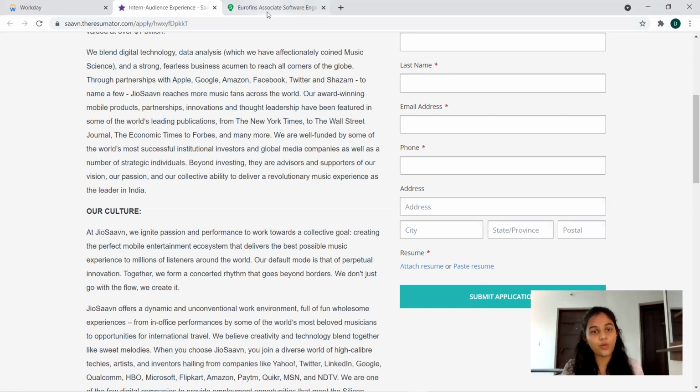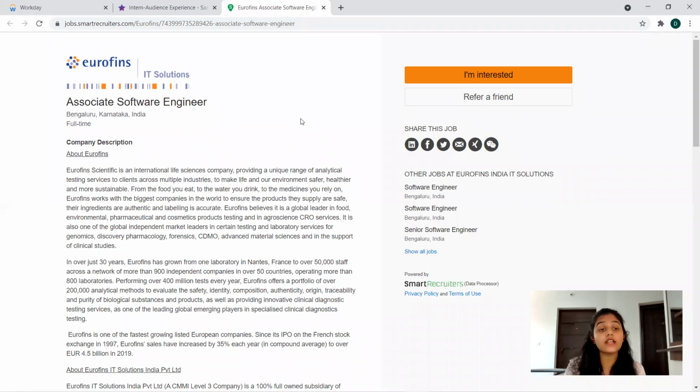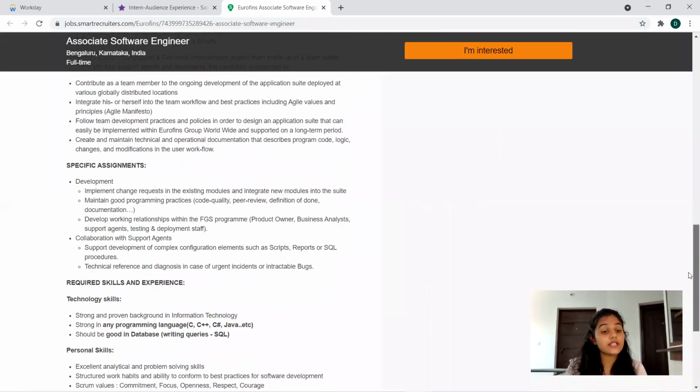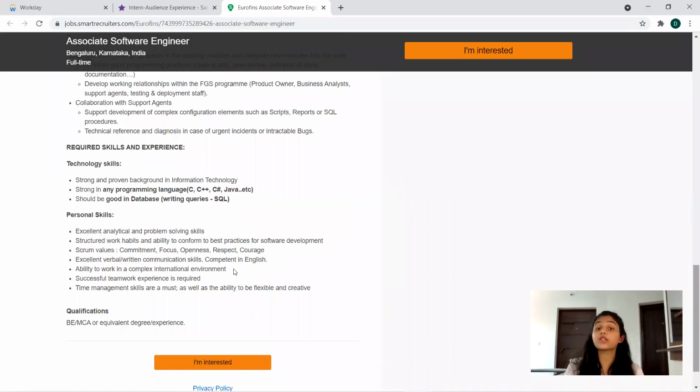Now I'm moving on to the other job, which is opening in Eurofins: associate software engineer. The location is Bengaluru. It's a full-time job. Now coming to the specific assignments, required skills and experience. Technological skills: strong and proven background in information technology, strong in programming languages like C, C++, C#, Java, etc. Should be good in databases. So these are the very basic fundamentals of computer science. You must know the updated technology, what's happening around, and programming languages C, C++, C#, Java, etc., and be good enough in databases.